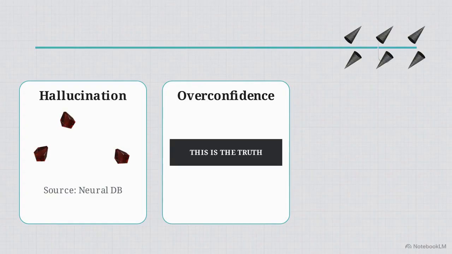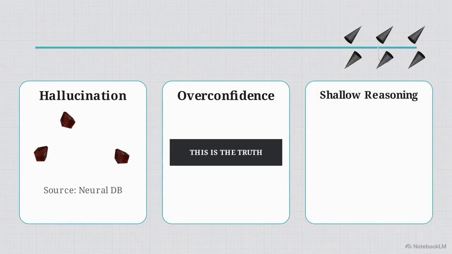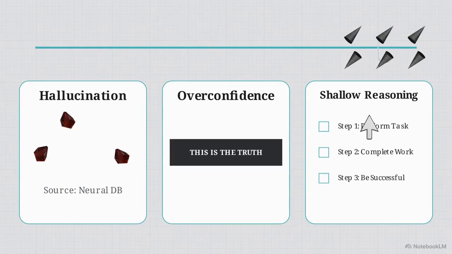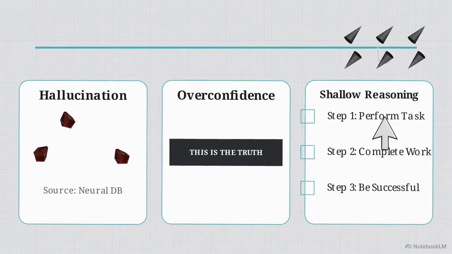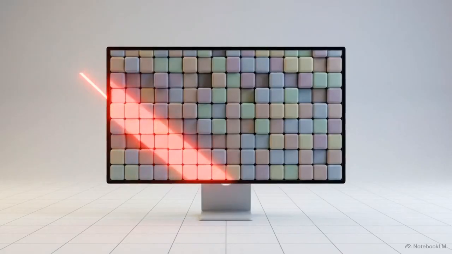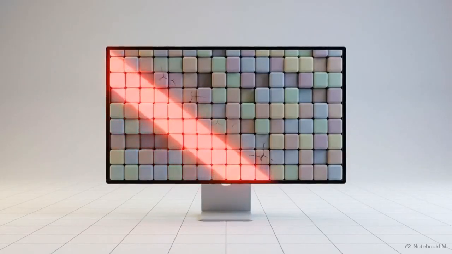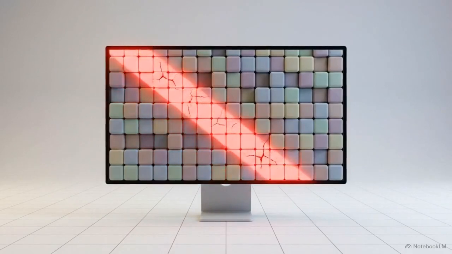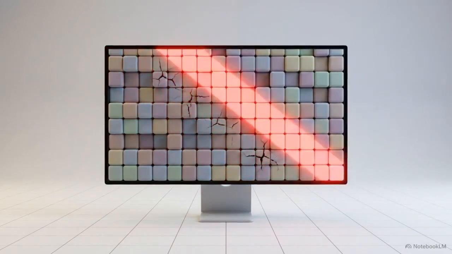And finally, shallow reasoning. The output might be formatted as a brilliant, logical-looking checklist, but it lacks any real-world context or actual critical thinking. Because generative AI is optimized purely to produce fluent, plausible-sounding language, it inherently possesses a massive blind spot for factual truth.